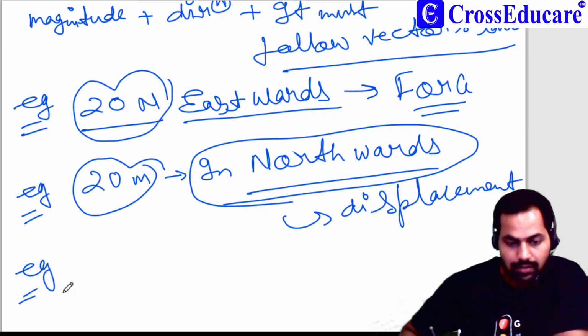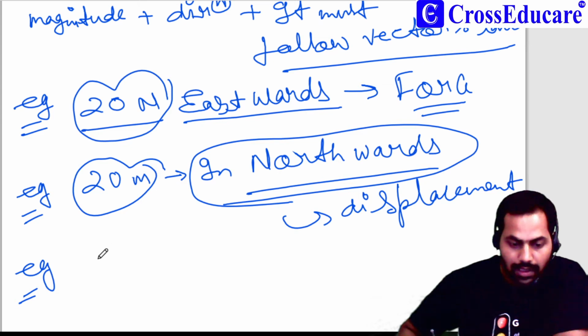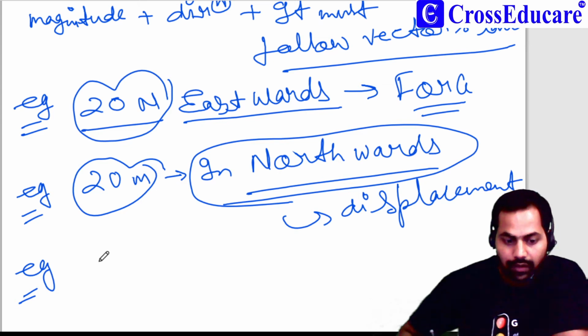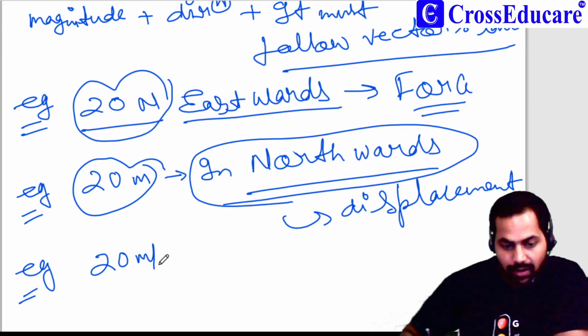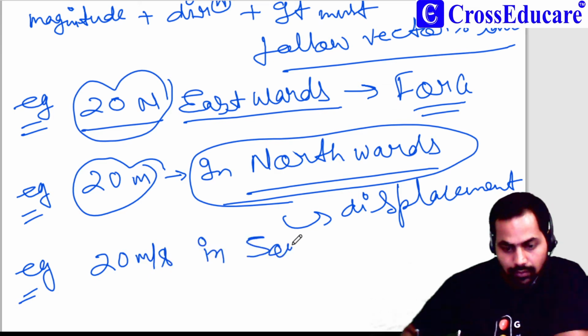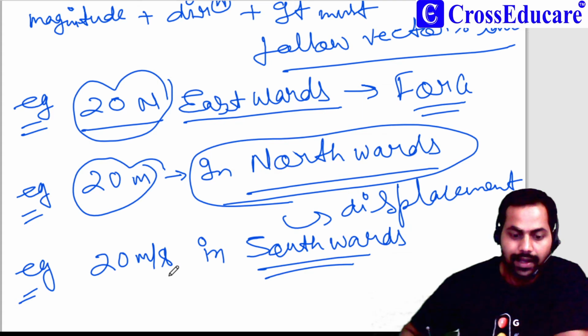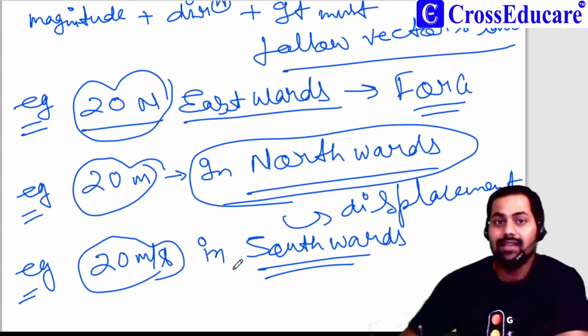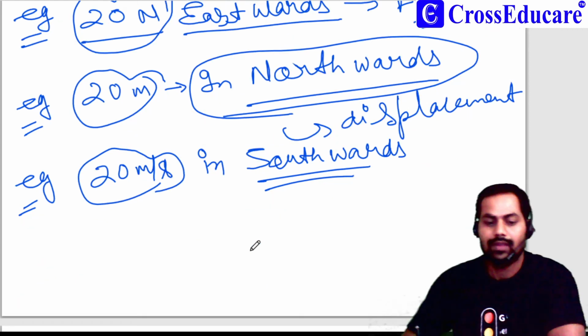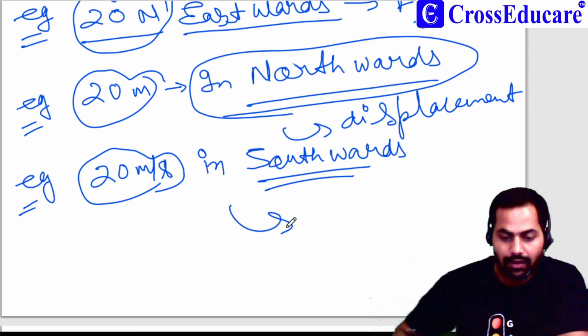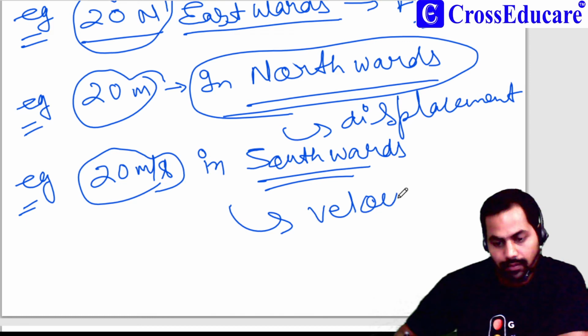Another example is, I have a car which is moving 20 meter per second in south direction, southwards. So it has magnitude as well as direction. Is it okay? So velocity is a vector quantity.